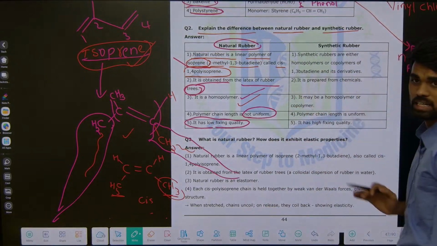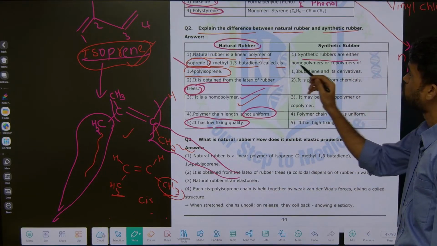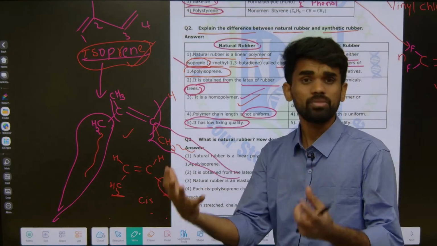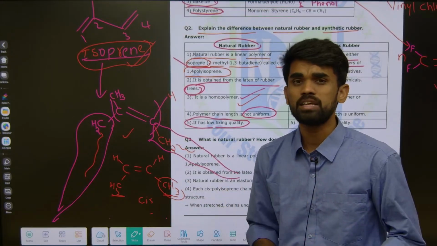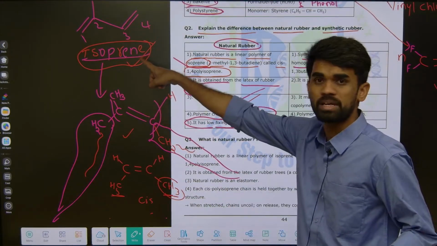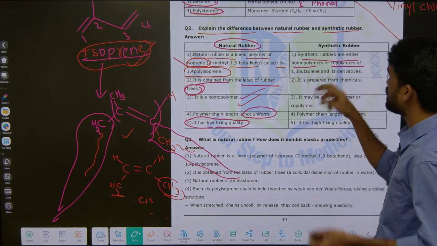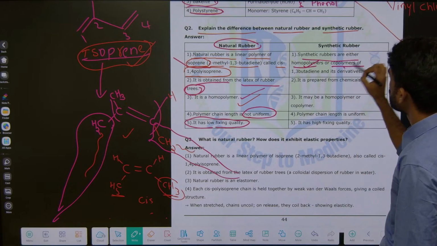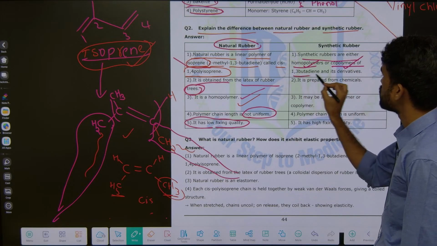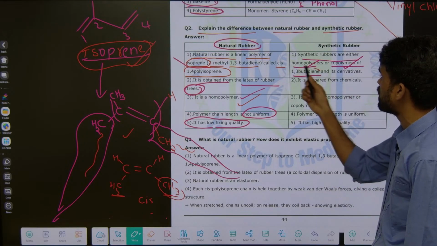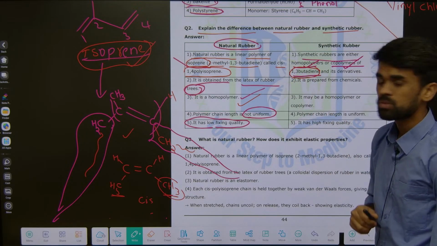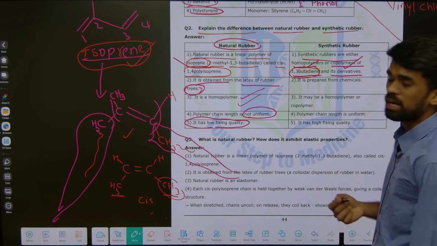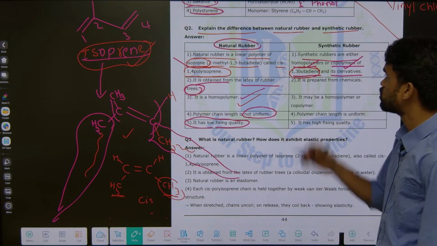When you compare with synthetic rubbers, synthetic rubbers are either homopolymers or can be copolymers also. Copolymers means a combination of two or more monomeric units. Here only one monomeric unit we are taking, but in synthetic rubber it can be two or more types. It can be a homopolymer or a copolymer of 1,3 butadiene and its derivatives. Examples are Buna-S and Buna-N.